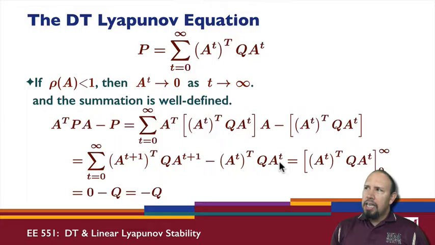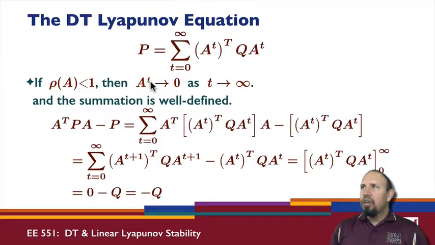So notice I have minus A transpose Q A when t is equal to 1 that subtracts from A transpose Q A when t is equal to 0. We have what's called the telescoping difference. And so what happens is that every term in this infinite summation cancels with some other term in the infinite summation, except for the term at t equals 0 and the term as t goes to infinity.